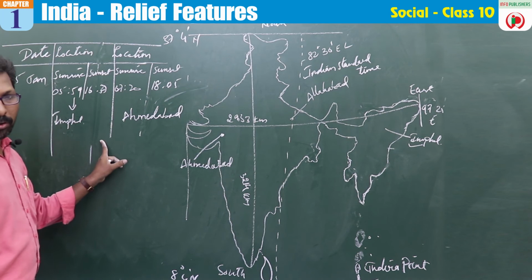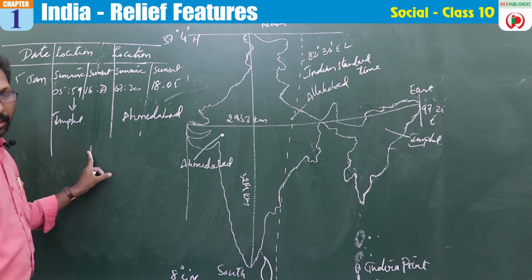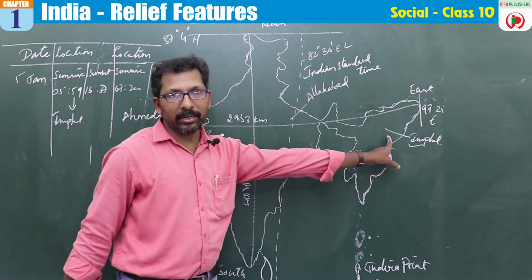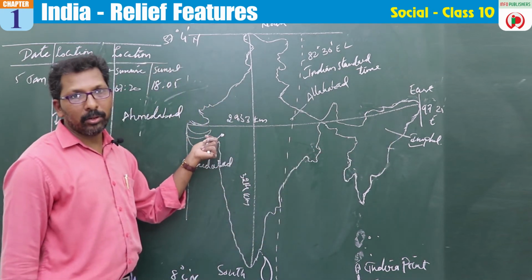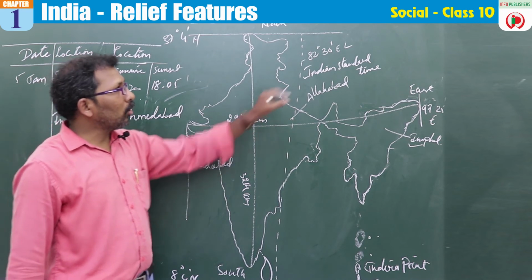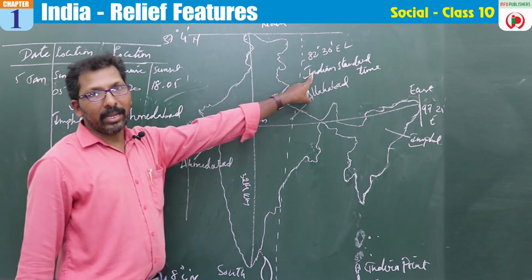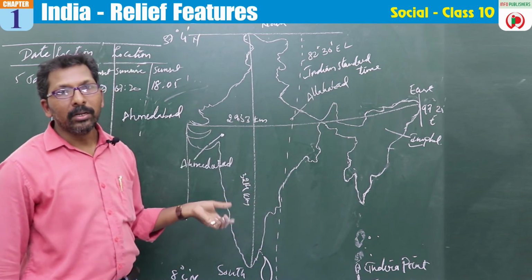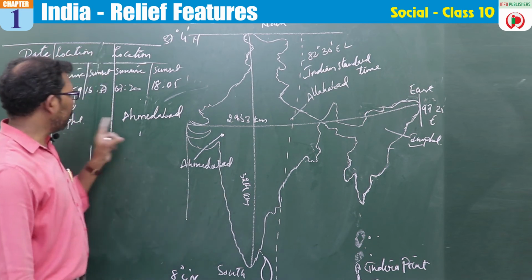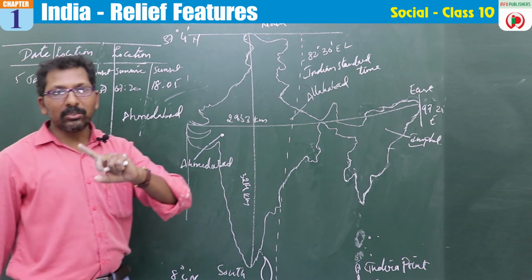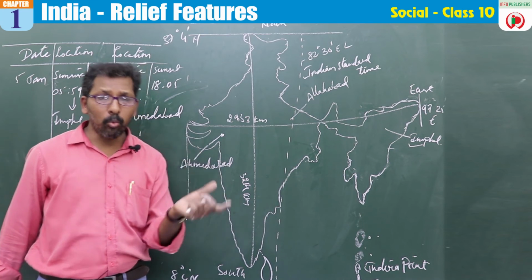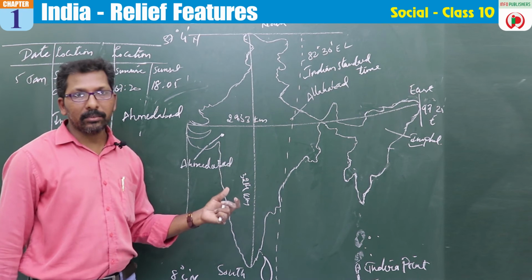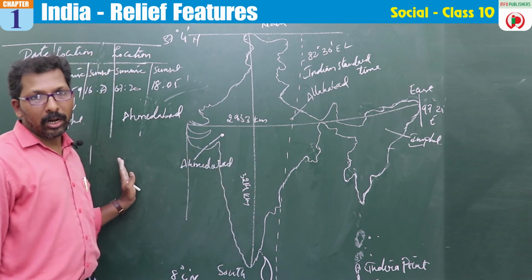So there is a difference of about 2 hours, but we follow the same time. If it is 5 o'clock in the morning in Imphal, we also say 5 o'clock in the morning in Ahmedabad. Why so? Because we are following the same standard time throughout our country, to avoid confusion. The difference exists because the sun moves from east to west, and because of that there is a time gap of 2 hours.